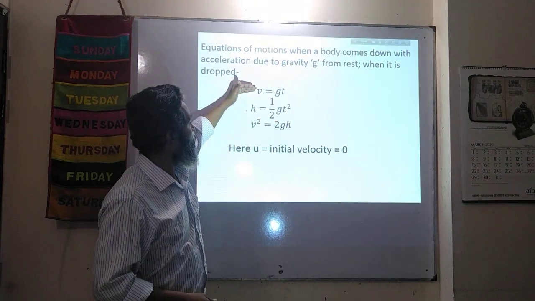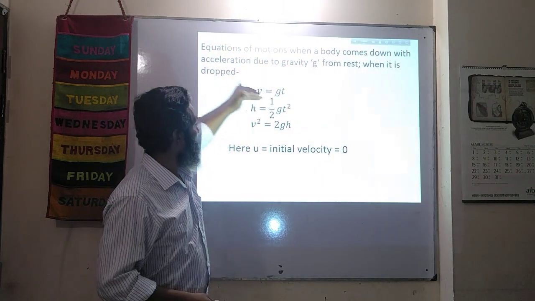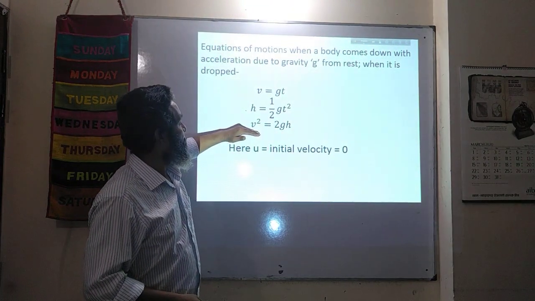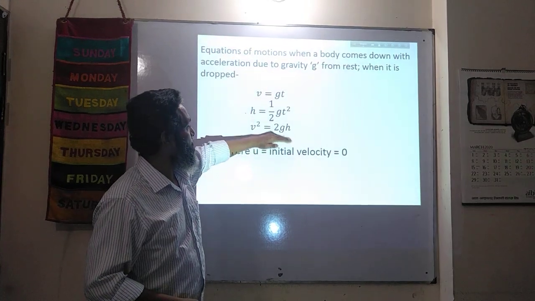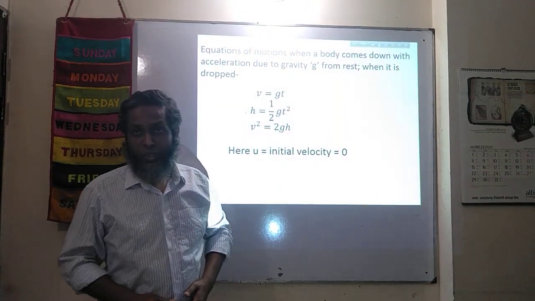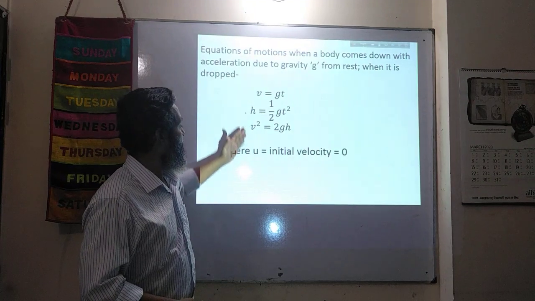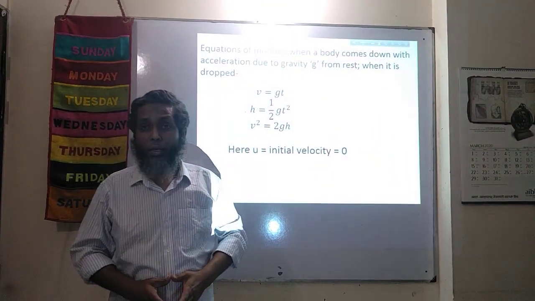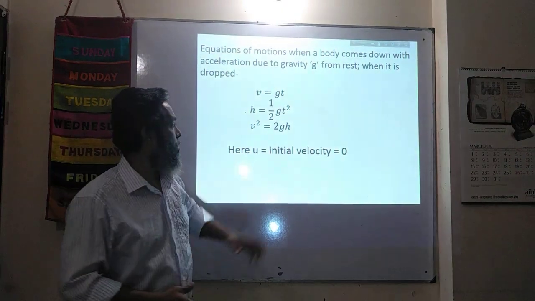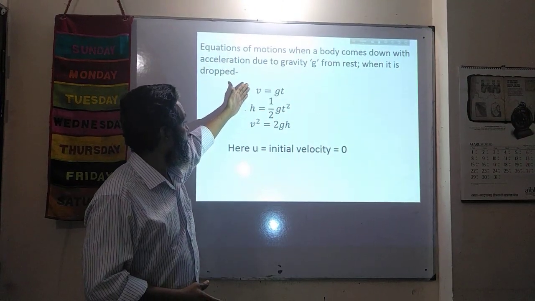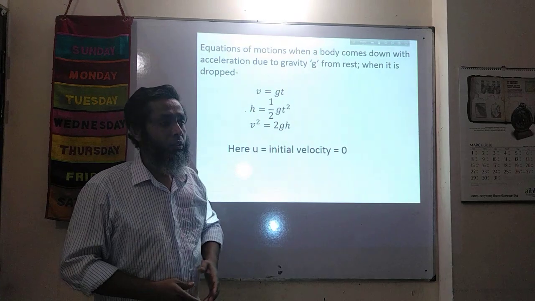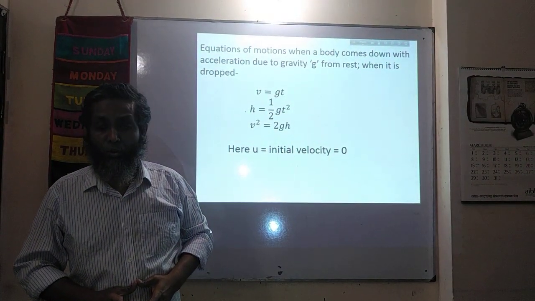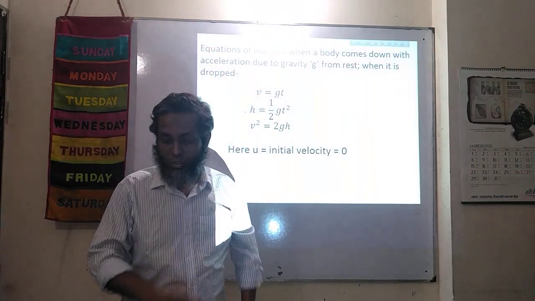Since u is 0, we get v is equal to gt. Then h is equal to half gt square, and then v square is equal to 2gh. All u are eliminated here. So we have got three equations. Basically, these equations are known as Galileo's equations, and the body which follows these equations is known as a Galilean body.